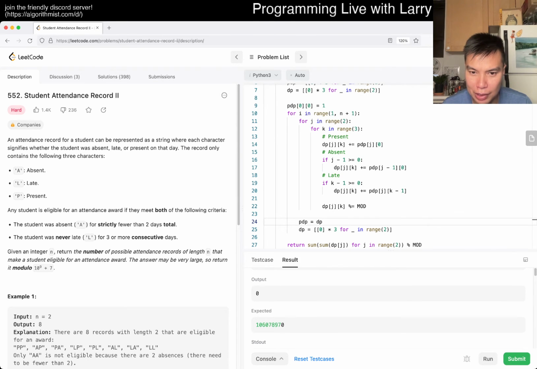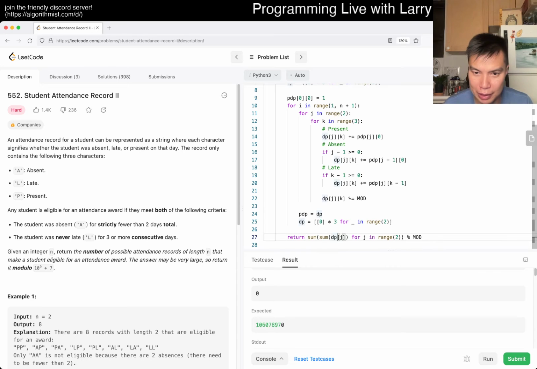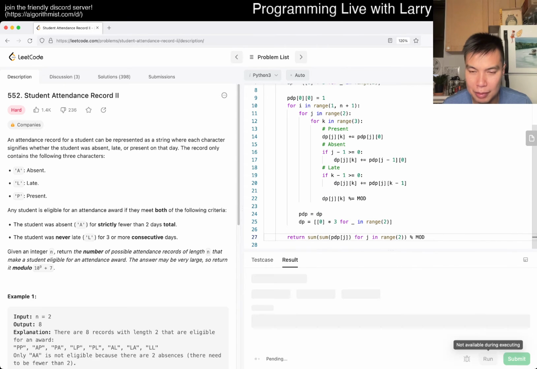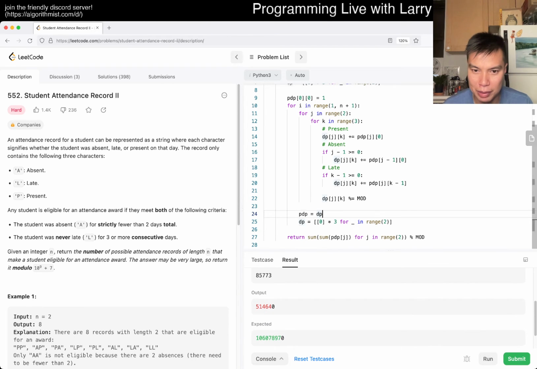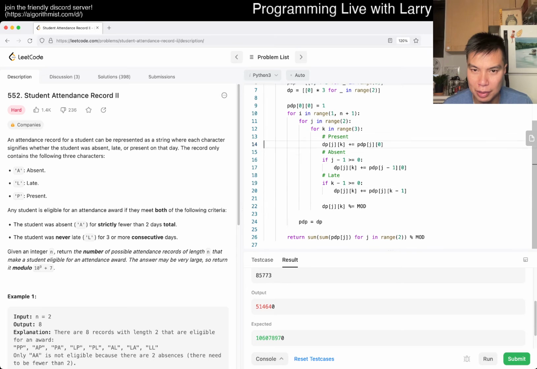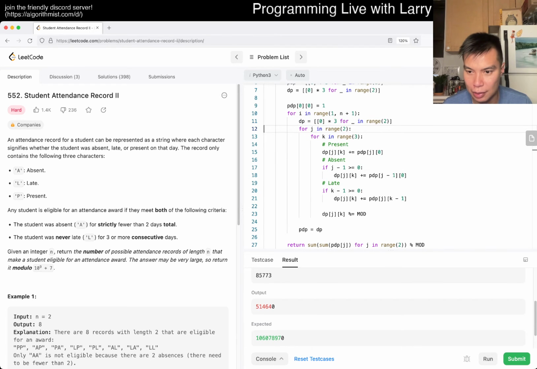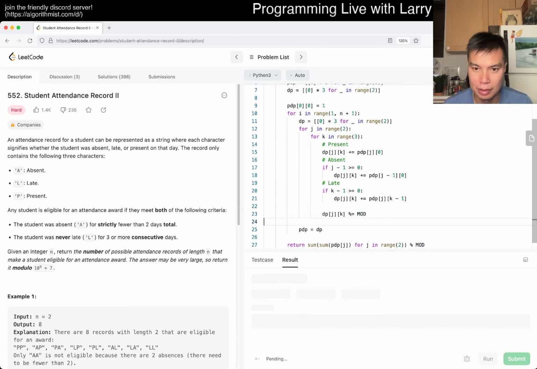Oh, well, that's because I do this, so maybe I need to do dp. Oops. Maybe this is right, I don't know. I just kind of, because I reset it afterwards, that's why. Okay, this is still wrong, but that's okay. I'm gonna do this here instead. I think that's a little bit better. Anyway.